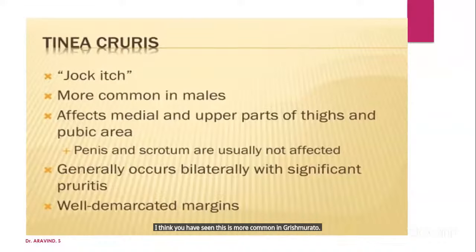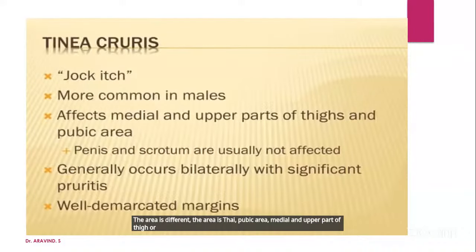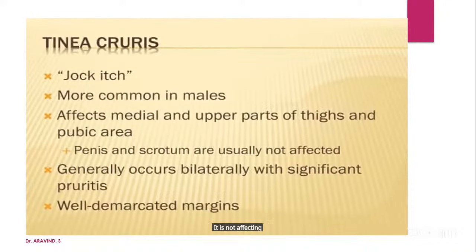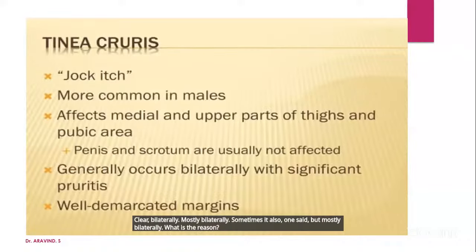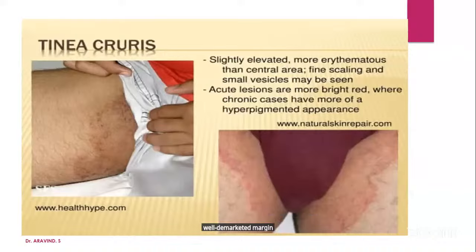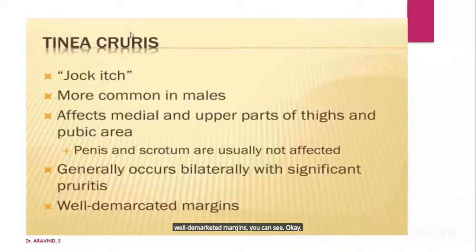Jock itch: the area is different. The area is the thigh, pubic area, medial and upper part of the thigh. Sometimes it is not affecting the penis and scrotum; you want to check it. Clear? Mostly bilateral, sometimes one side, but mostly bilateral. What is the reason? Well demarcated margins, you can see. Okay, and what is the treatment? What is your answer?